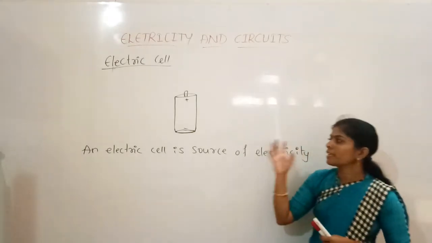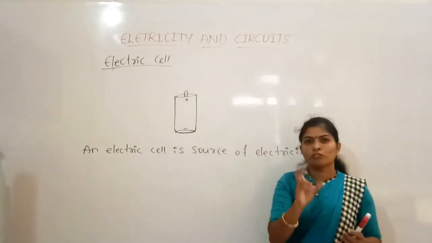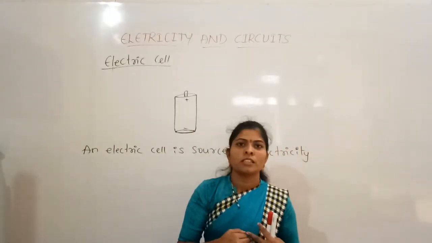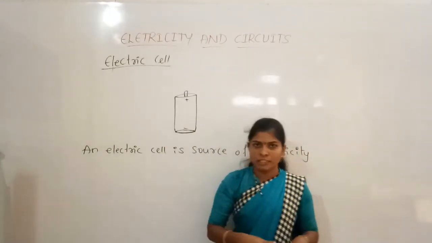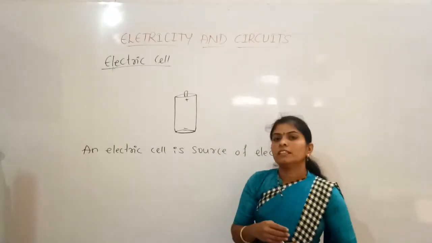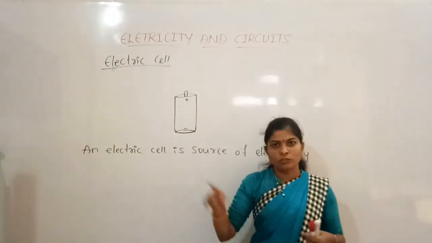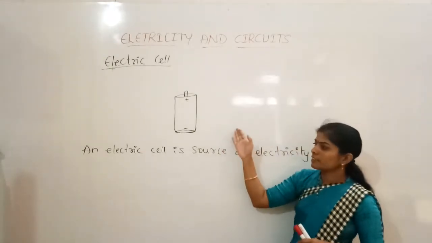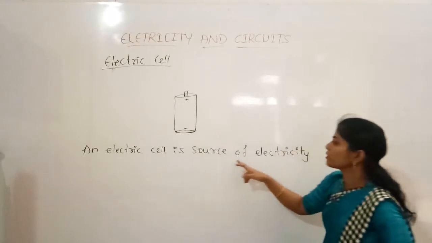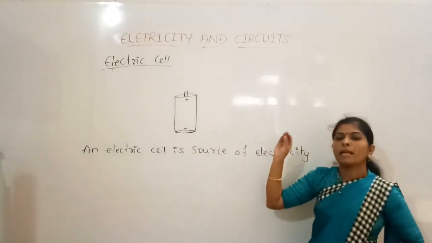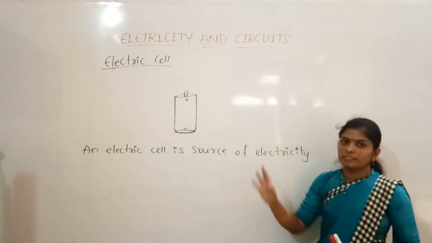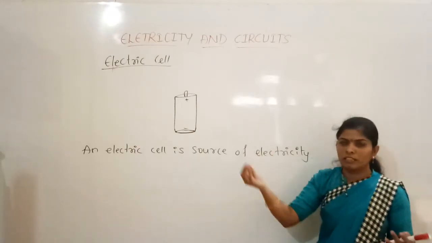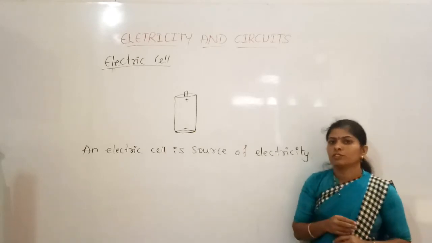And also in these electric cells some sizes will be there. So depending on the device we use, depending on that we can use cells of different sizes. And some radios also we can use the electric cell. So likewise we use these electric cells, and an electric cell is a source of electricity which supplies electricity to devices like bulbs or radios, clocks and all.